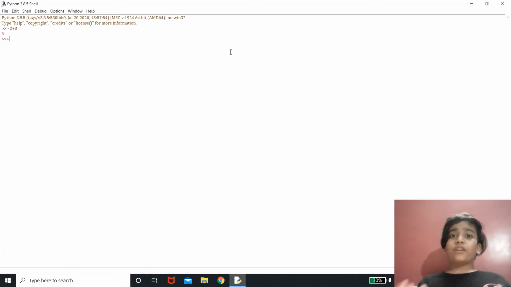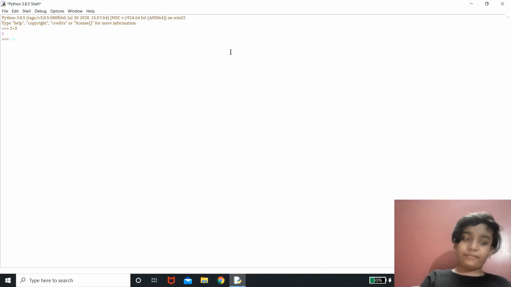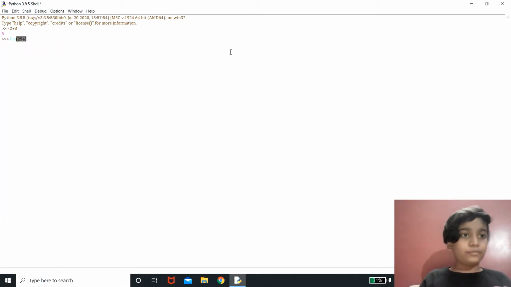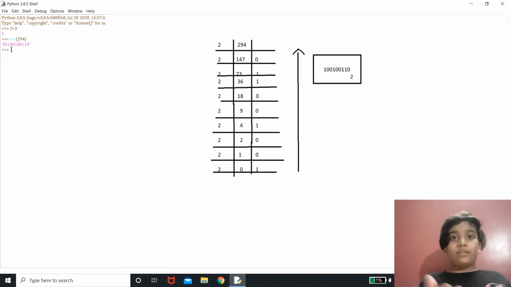Now, if you want to convert a decimal format into a binary format, there is a built-in function in Python called bin. And in round brackets, you just need to write some number. That will be 294. So it's 100100110. And you might have noticed this 0b. It represents that it's a binary format of 294. So binary format is done something like this. You would be able to see on my screen.